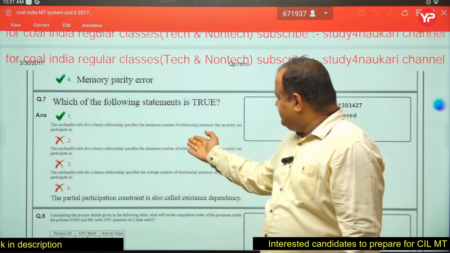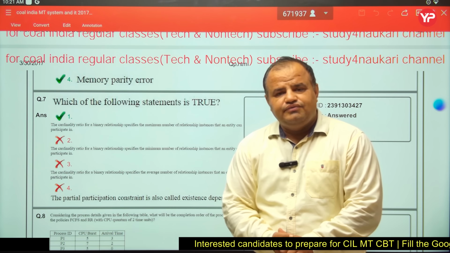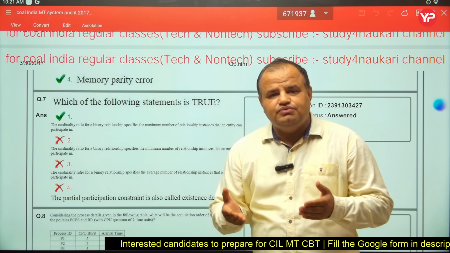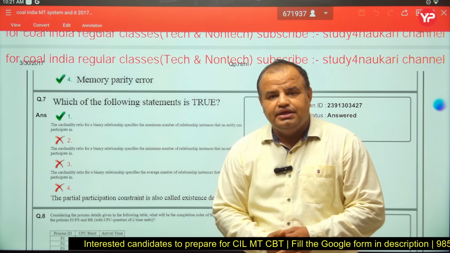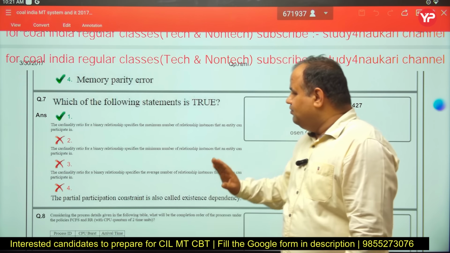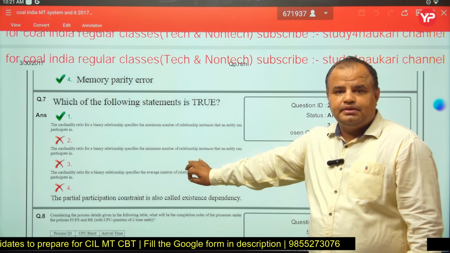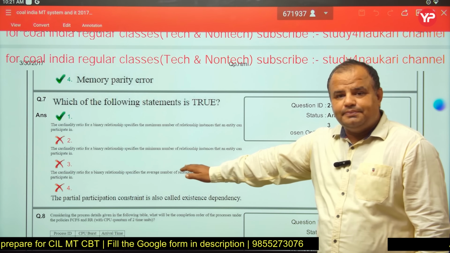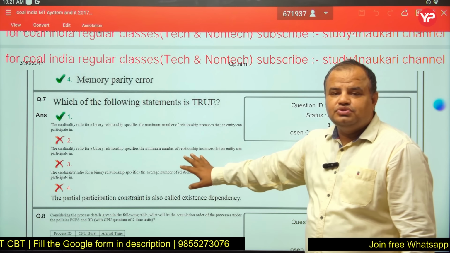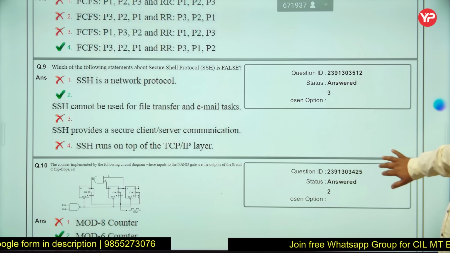It's a DBMS question relating to participation: find cardinality and participation, total participation, partial participation, 1 to 1, 1 to many, many to 1 and many to many. If you know the exact concept of the ER model, it will take just 30 seconds to solve. But if you are not aware of that particular topic, then it is very hard, it will take almost 2 to 3 minutes.